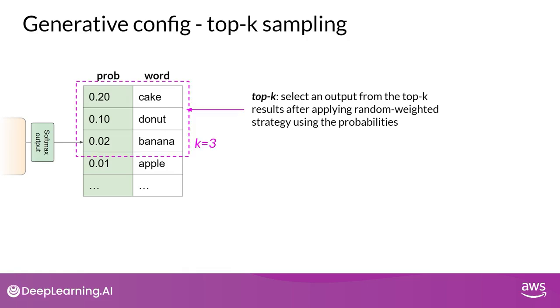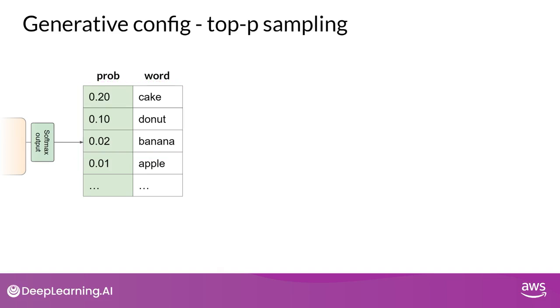In this example here, K is set to 3, so you're restricting the model to choose from these 3 options. The model then selects from these options using the probability weighting, and in this case, it chooses donut as the next word. This method can help the model have some randomness while preventing the selection of highly improbable completion words. This in turn makes your text generation more likely to sound reasonable and to make sense.